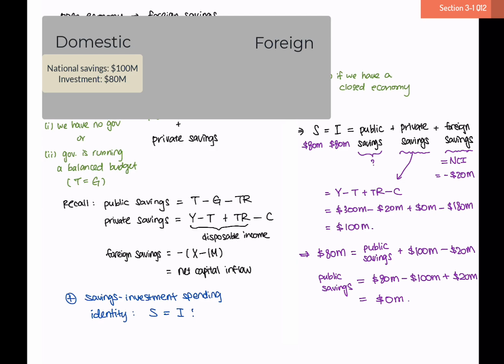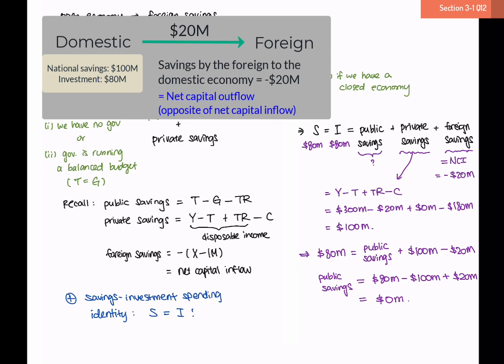And where does that $20 million go? It's going to go towards the foreign, and that's why the foreign savings is negative. It's not the foreign saving into our economy. It's not our economy seeing the money flowing in, but rather it's our economy saving into the foreign economy. In other words, we see a net capital outflow where funds are flowing towards the foreign economy, or in other words, a negative net capital inflow.